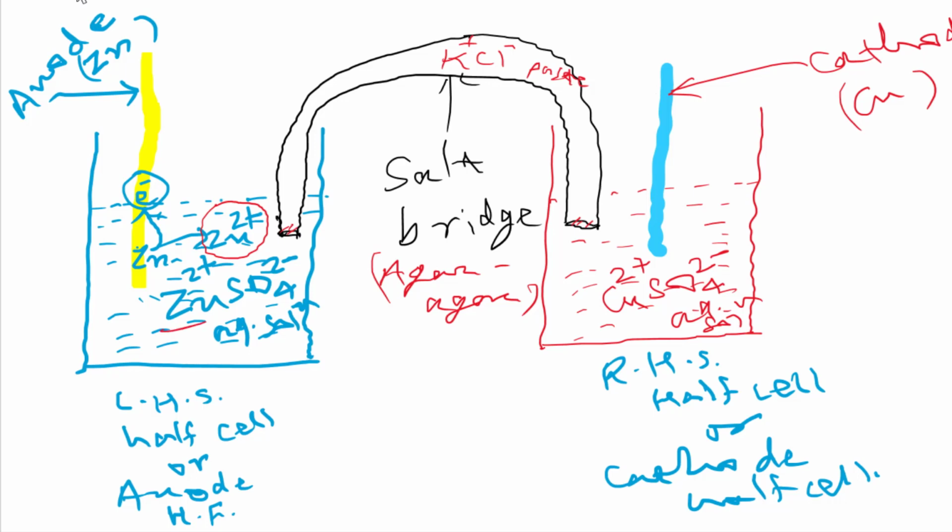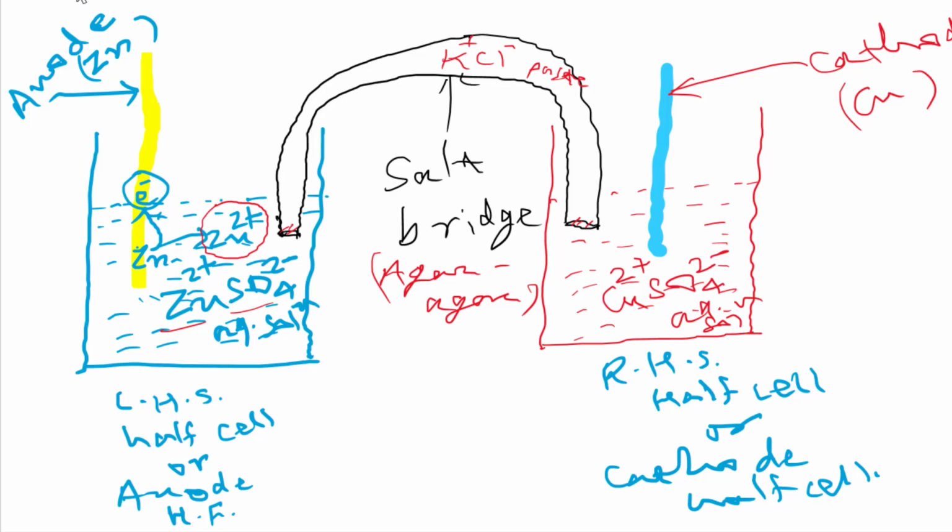So the number of zinc ions and sulfate ions are equal, and this solution is electrically neutral. Now what is happening: if one atom of zinc is oxidized and produces Zn2+, this Zn2+ comes into the solution and the released electron is deposited on the metal rod, that is the zinc rod, which we can call the anode.